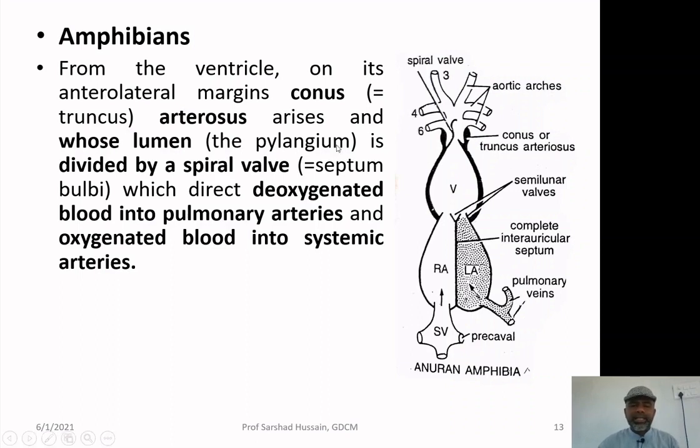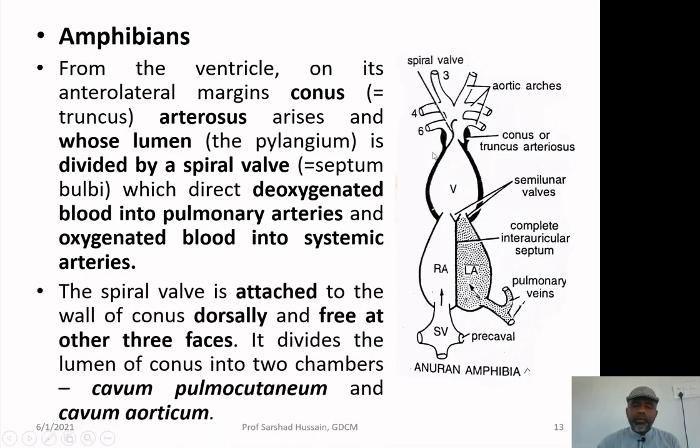So, you must understand two further terms. One is the systemic system, the other is the pulmonary system. The pulmonary system is the system of blood vessels between the heart and the respiratory organs, that is the lungs, and the systemic system means the system of blood vessels between the heart and the body parts. So, here the distinction in the blood vessels has also taken place.